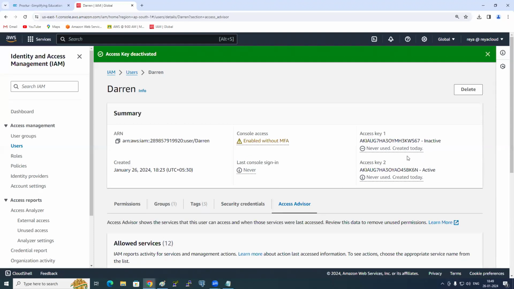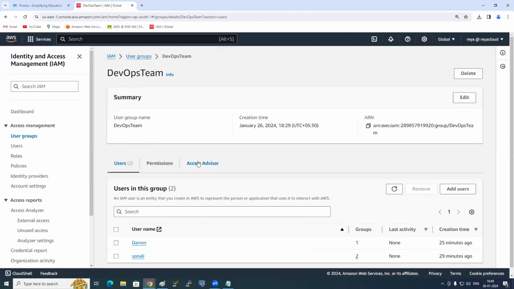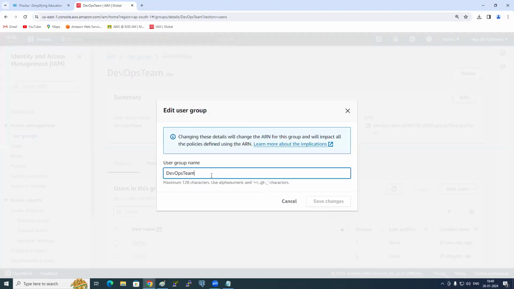Is it clear now, everyone? So what did we do today here? We went through users and then groups. If you go to a group also, similarly, Access Advisor is there, permissions is there. And for a group also, you have the ARN or not? Every resource will have an ARN. Can you edit the group? Yes, you can edit the group.